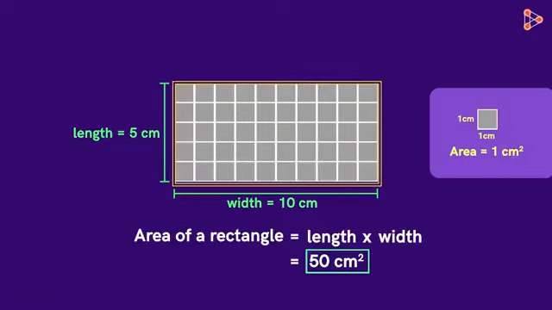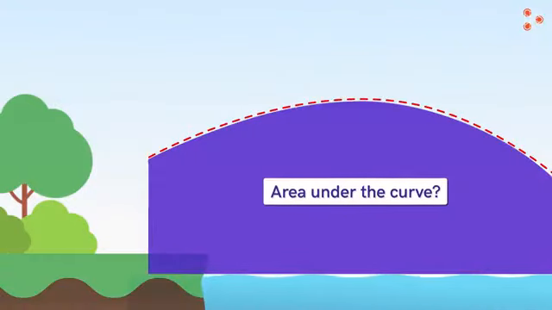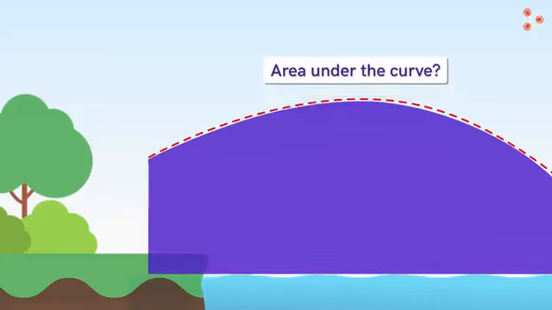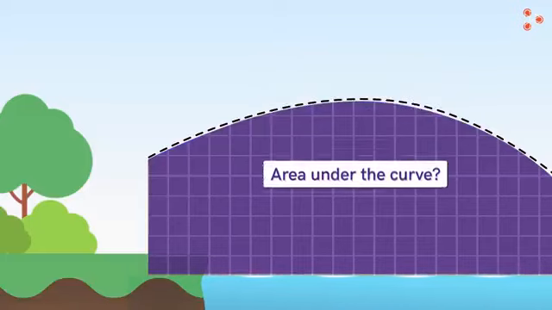Now let's get back to our question. What will the area be under this curve? Should we cover this area also with square tiles? This will not work, right? Look at the square tiles covering the curve. We have a problem here, as they don't fit perfectly. Then how can we figure out this area?